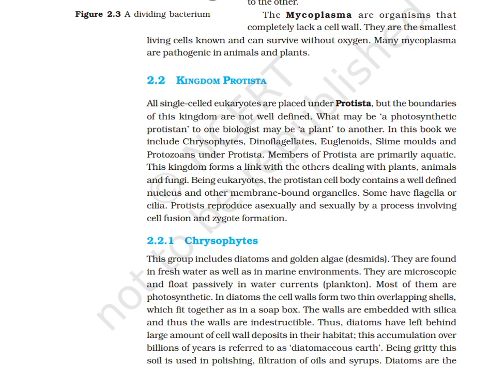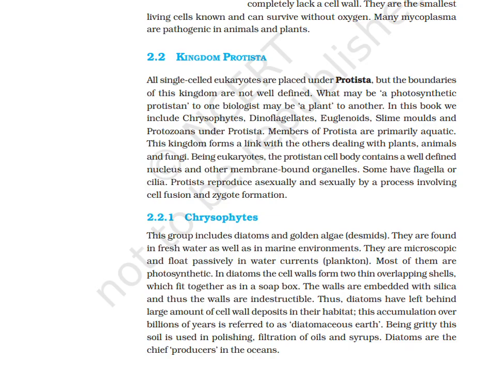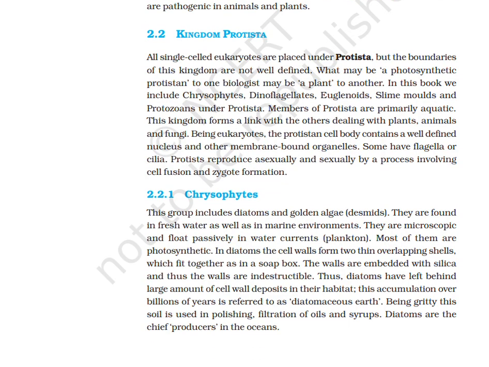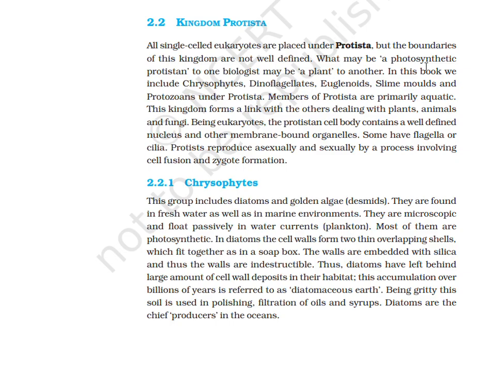Kingdom Protista. All single-cell eukaryotes are placed under Protista, but the boundaries of this kingdom are not well defined. What may be a photosynthetic protist to one biologist may be a plant to another. In this book, we include chrysophytes, dinoflagellates, euglenoids, slime molds, and protozoans under Protista. Members of Protista are primarily aquatic. This kingdom forms a link with others dealing with plants, animals, and fungi.